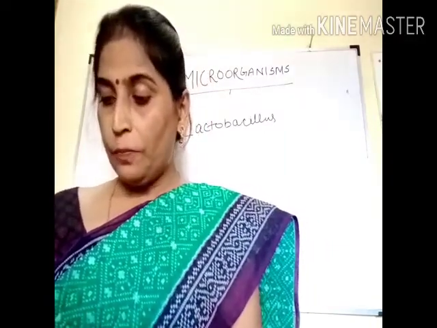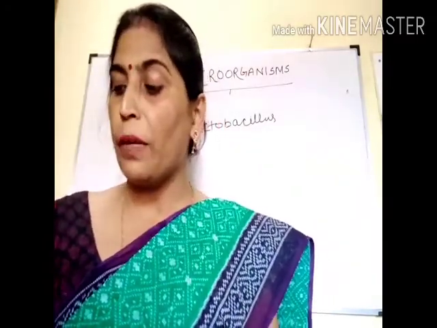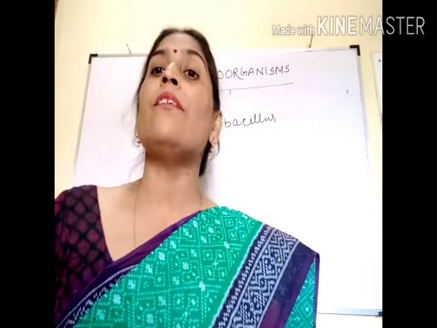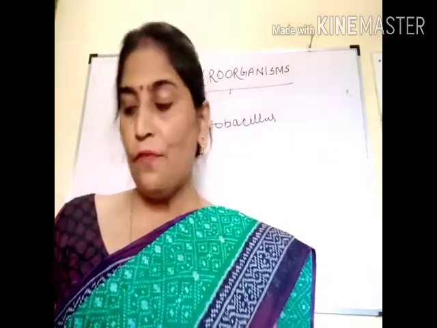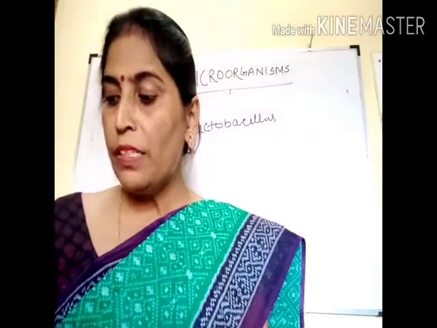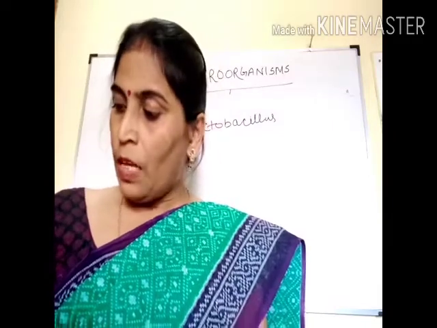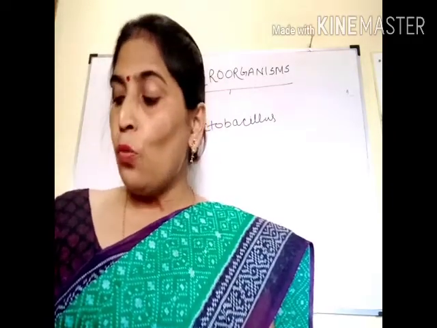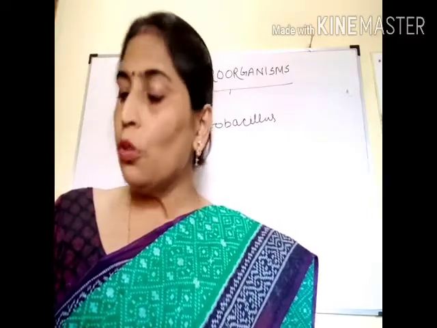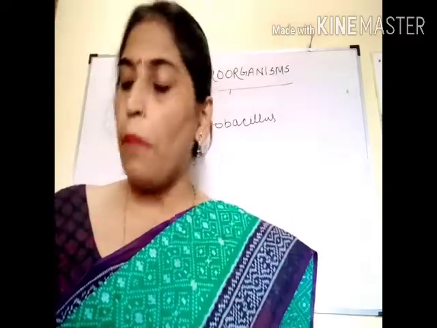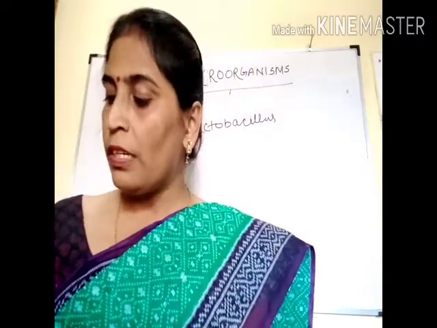Now next, how these microorganisms are useful in making medicines and vaccines. So again, bacteria and fungi are used to make medicines called antibiotics. What is the function of antibiotics? To kill or stop the growth of disease causing microorganisms, and hence they are used to cure diseases.